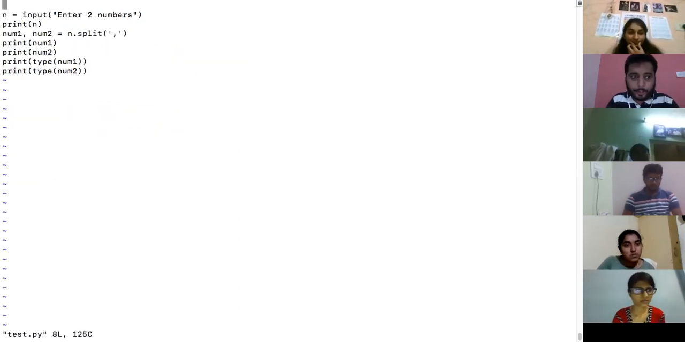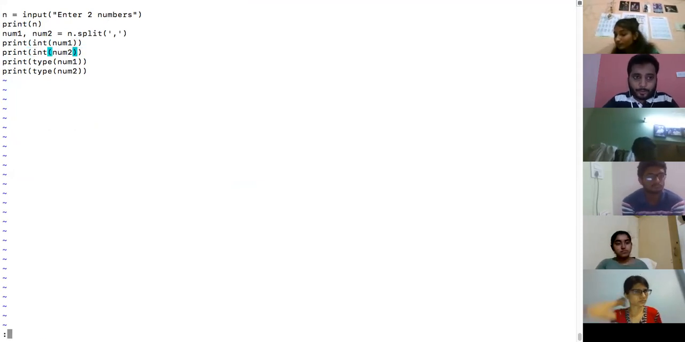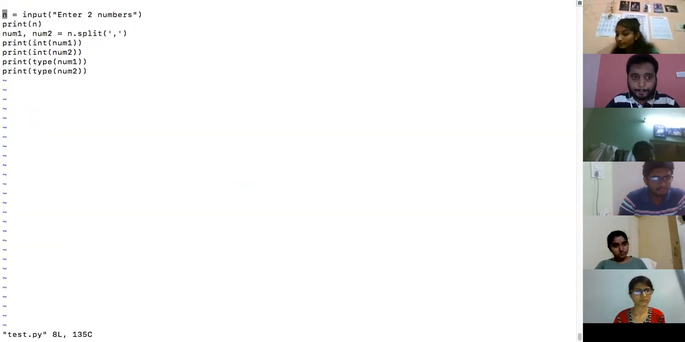They are still of string type because you have split and it's still string only. I have not converted, I forgot to convert. So now I have to actually convert it, and then only it will become a number. Int of num1, int of num2. Now it has become 1, 2. Don't worry. Is that okay?